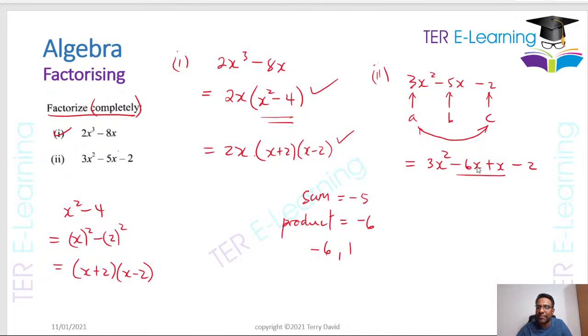Instead of the minus 5x, I've replaced it with these two terms. So now you're going to factorize by grouping. You can pull out 3x, and this is going to be x minus 2. And then you have plus x minus 2. In a scenario like this, there's nothing common between the x and the minus 2, so all we're going to do is pull out 1. So this is going to be x minus 2 here, and the sign that I'm going to put here has to be a plus sign. So therefore my answer when I factorize this will be x minus 2 into 3x plus 1.